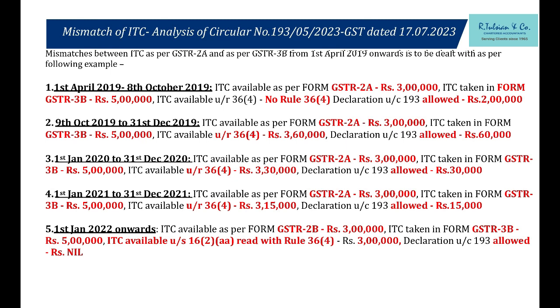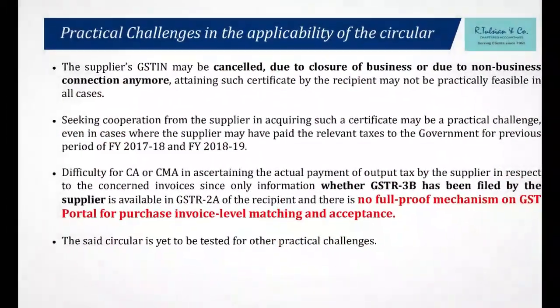1st January 2021 to December 21, 5% provisional credit, right? So 3 lakh था, 3 lakh 15. For only 15,000 we can claim. Now from 1st January 2022 onwards, this amount is 0. Sir, why? Because from 1st January 2022, the Act only has amended, na? Section 16 subsection 2 clause aa says that whatever amount is in your 2B, you have to claim in that period. Nothing else. So here there is no question of undertaking. Practical challenges of applicability of circular.